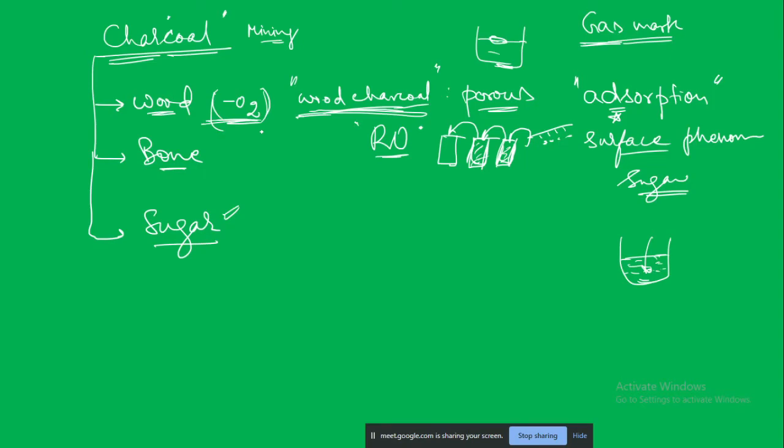So therefore there will be no conduction. It's a non-metal. Properties of the non-metals: bad conductor of electricity, bad conductor of heat. So wood charcoal is like that. Only one allotrope of carbon, that is graphite, can conduct the electricity.